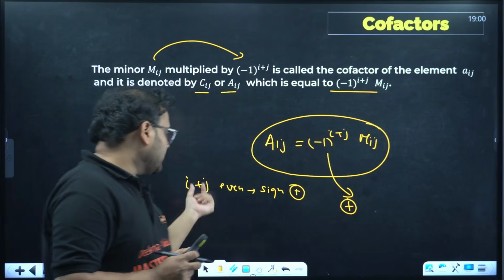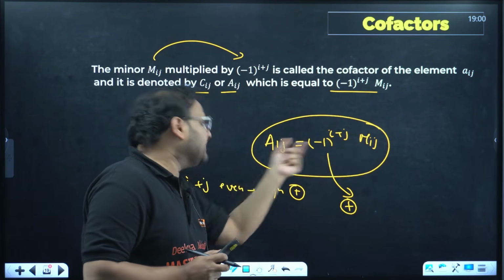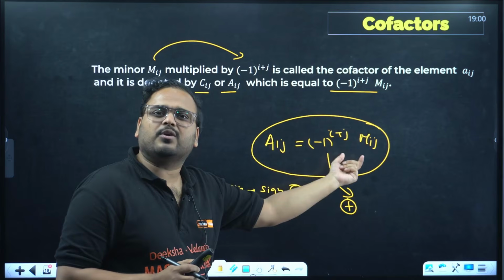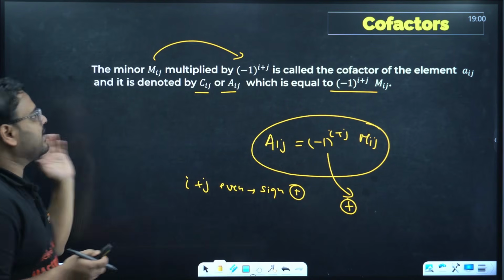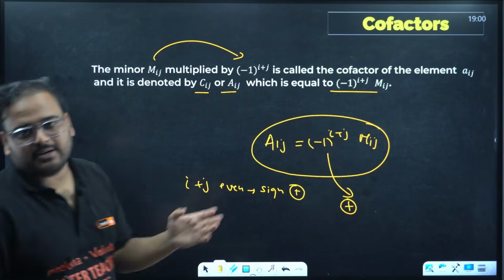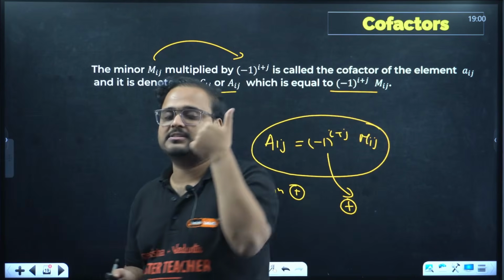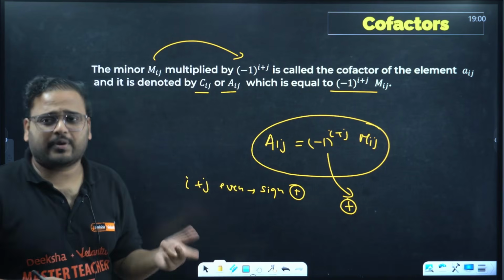If it is even, the sign of Aij will be the same as Mij. If it is minus, because that's what the property is, plus into minus is what? Minus only. So in plus, the sign does not change. I know I'm putting more emphasis on this, but it is important. If you don't know how to find cofactors, you will end up making mistakes in determinants, in inverse, everywhere. Let's not do that.